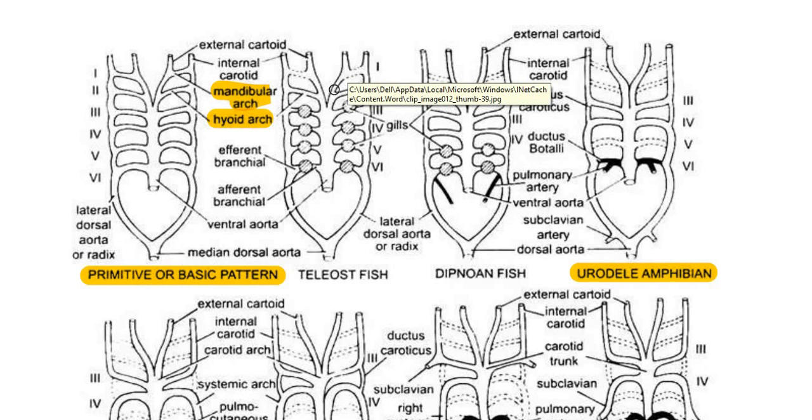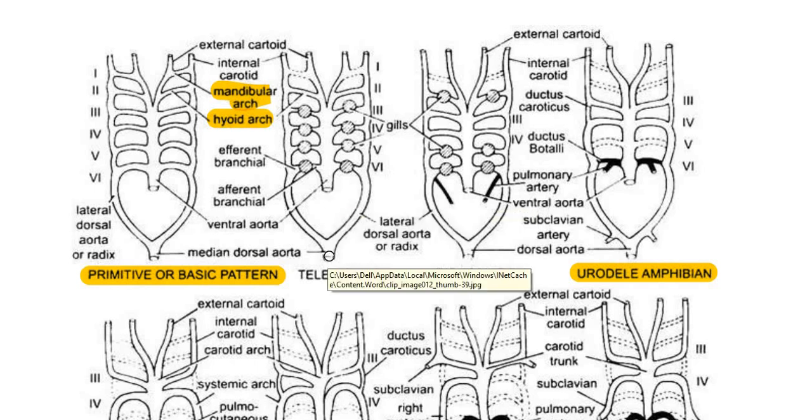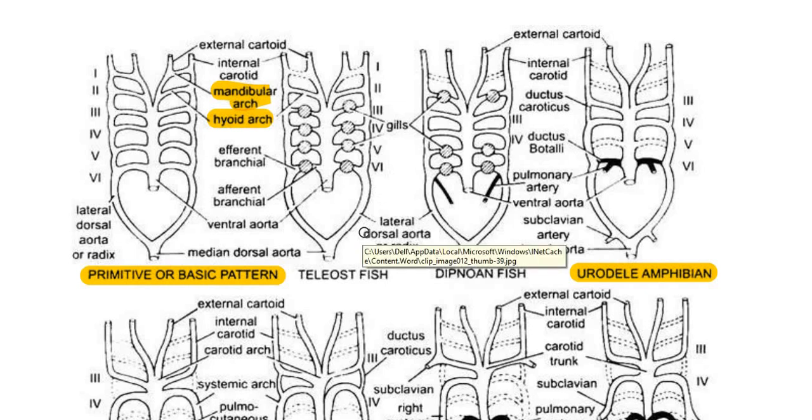Whereas the carotid arch remains all over the vertebrates, that is till the mammals. Only the aortic arch number changes. And here the ventral aorta is also there, and even the median dorsal aorta, which branches into 2 lateral dorsal aortae or radix. So everything remains the same. Only the number is going to reduce, the rest of the plan remains the same.